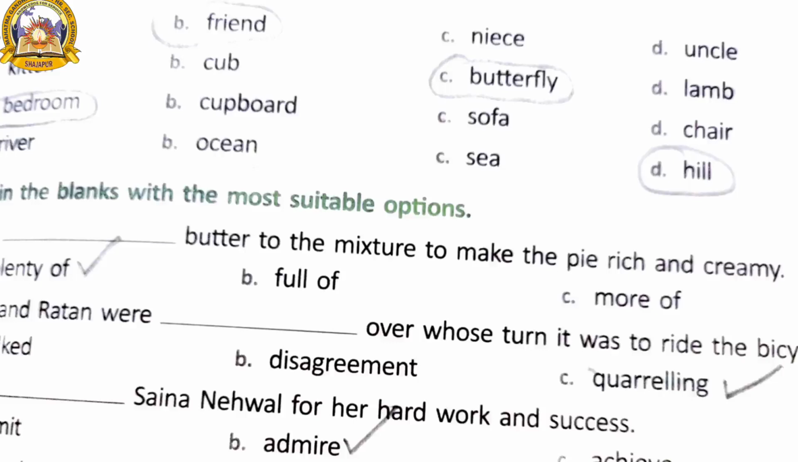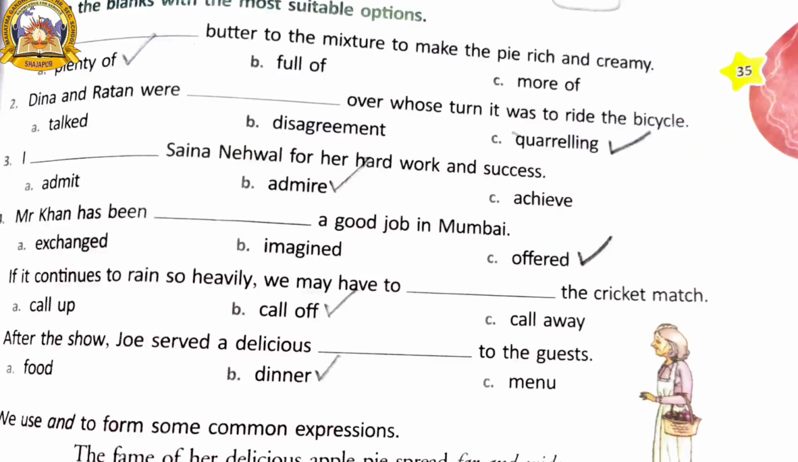Next one, bedroom, cupboard, sofa, chair. You have to put a circle on bedroom. Next one, river, ocean, sea, hill. You have to put a circle on hill. Next one, fill in the blanks with the most suitable options. First one, add plenty of butter. So you have to put a tick mark on plenty of.